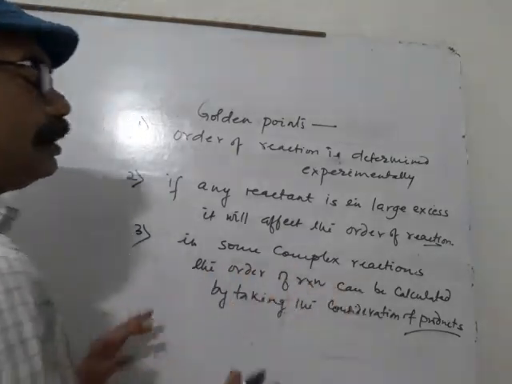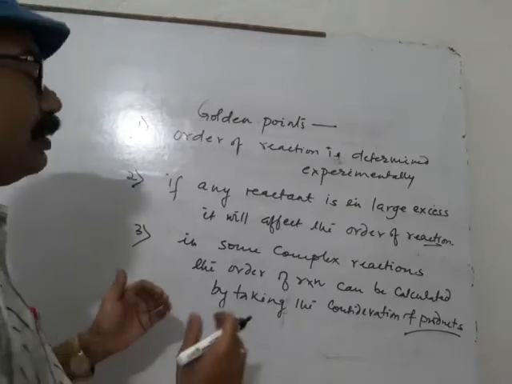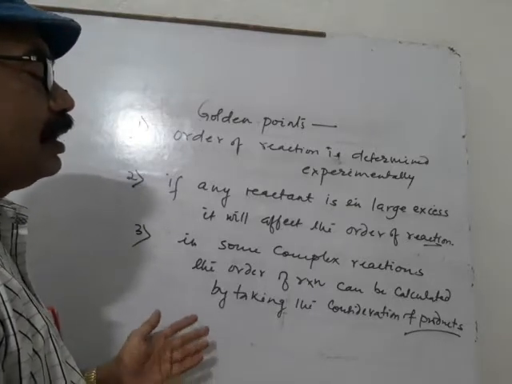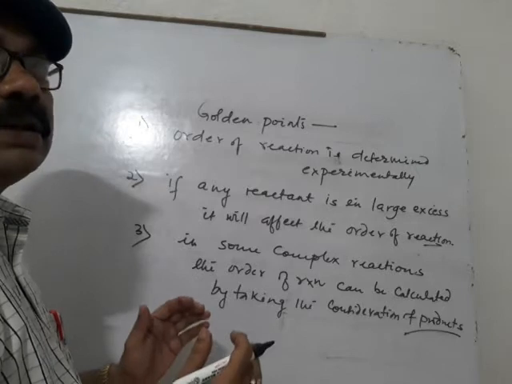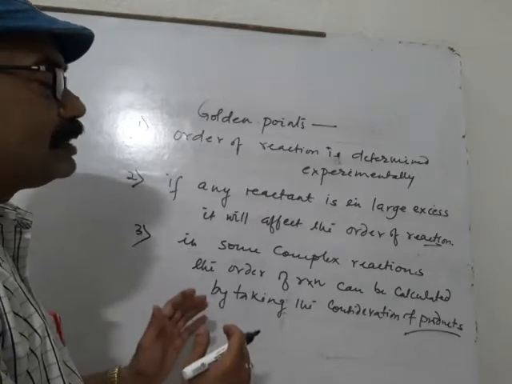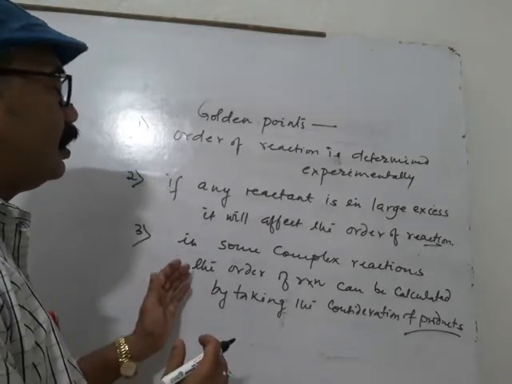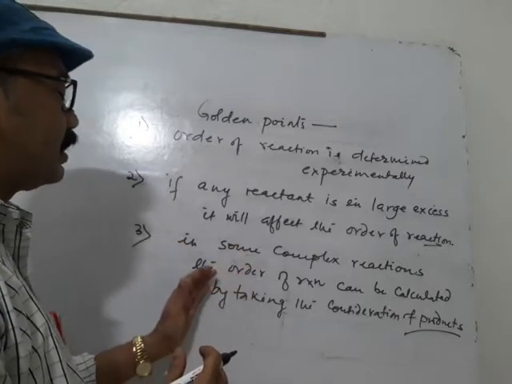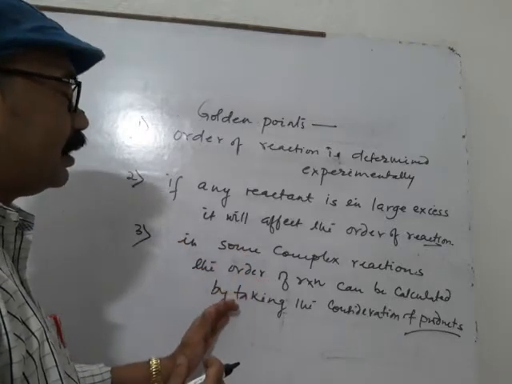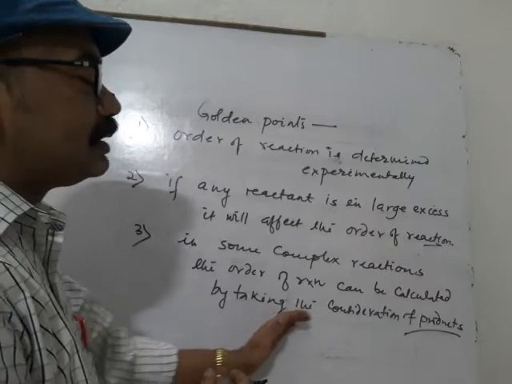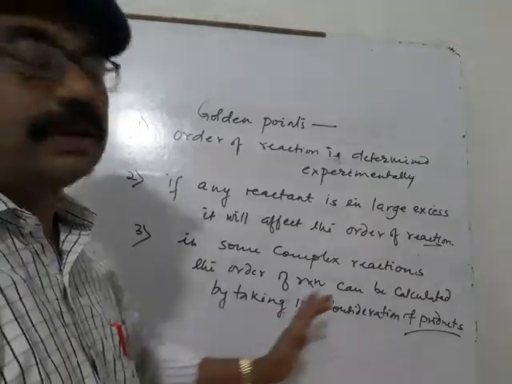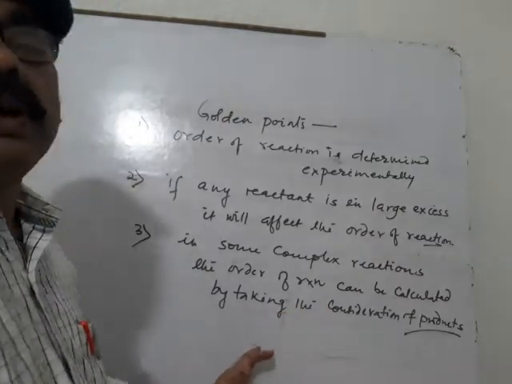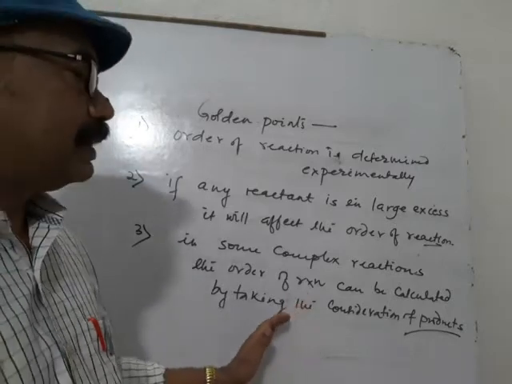In some complex chemical reactions, the order is determined on the basis of one of the products also. These are all the golden points related to order of reaction.